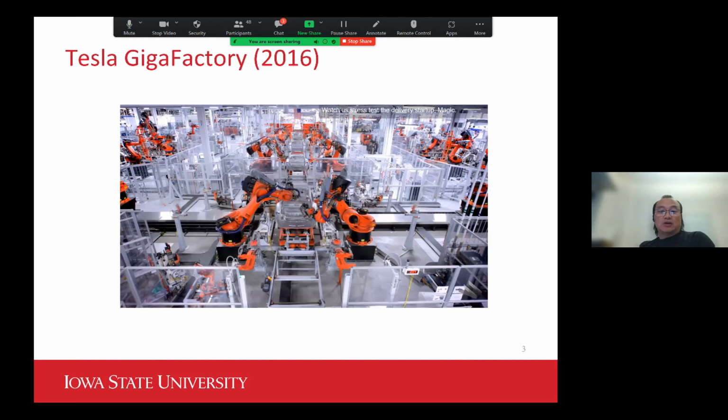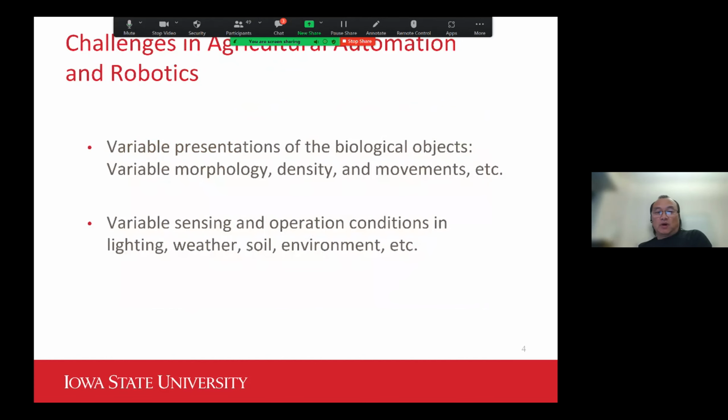So, coming to our topic today about robotic phenotyping: where are we now, what are we expecting to happen, and what's the future in this area?